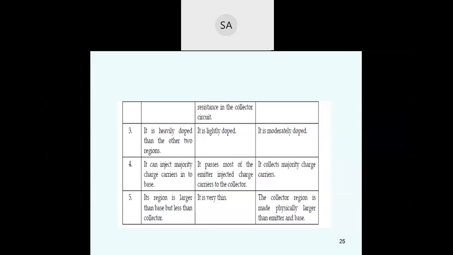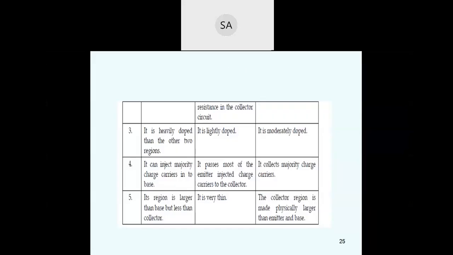There is no recombination for these majority charge carriers, so it collects them. Its region is larger than the base but less than the collector. The base is very thin, and the collector region is made physically larger than the emitter and base. So the base is a very thin layer, the collector is a very large area, and the emitter is moderate.